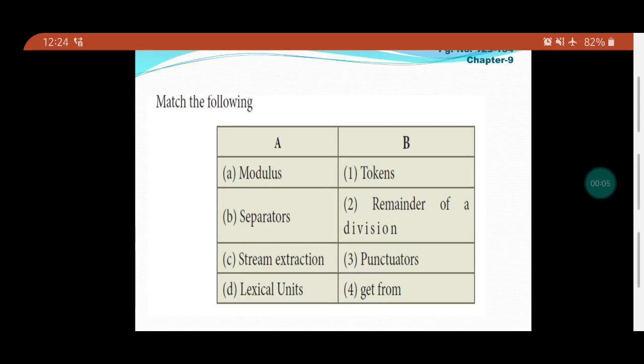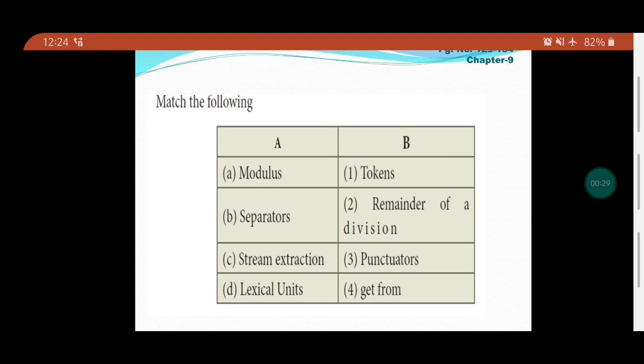This is the ninth chapter evaluation. In your book they have given two parts for the ninth chapter. Ninth chapter evaluation: one, match the following, has been given. Just you try. What is meant by modulus? What does division mean? It gives the result as quotient.